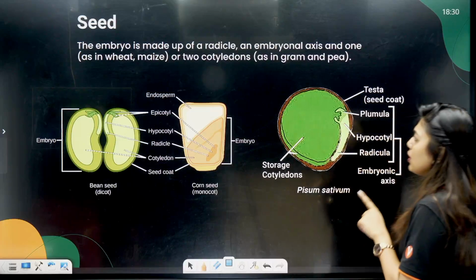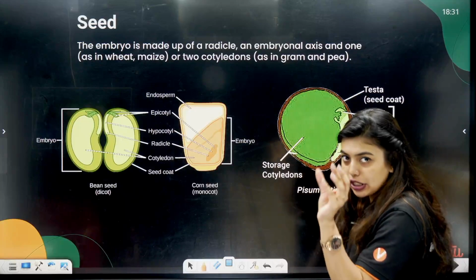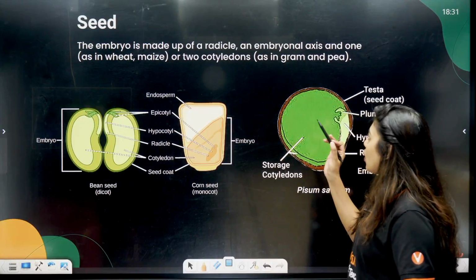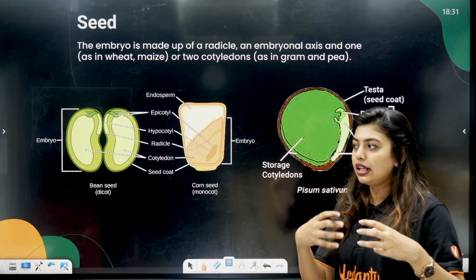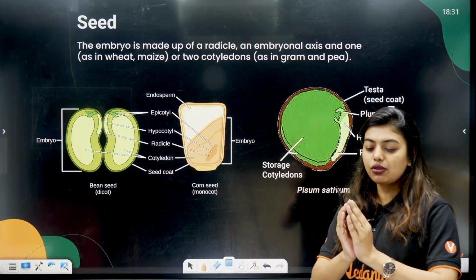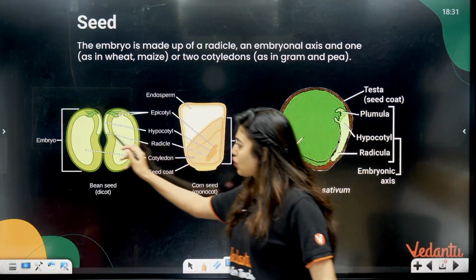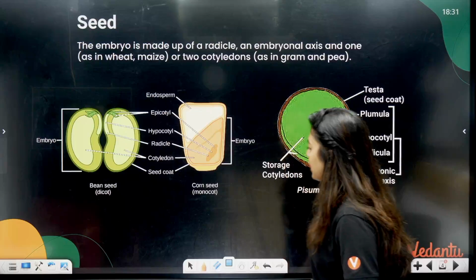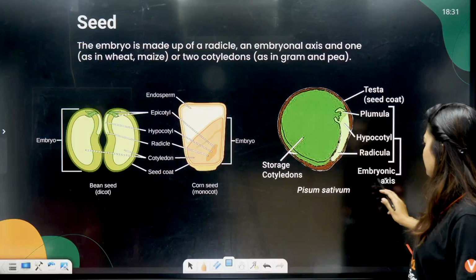So the embryo is made up of a radicle, an embryonal axis, and one cotyledon as in wheat and maize, or two cotyledons as in gram and pea. All of you have seen green gram, and moong dal, tur dal, all these dals also. If you open your green gram, you will see two cotyledons. Again you can see the testa, the seed coat, and the embryonic axis.